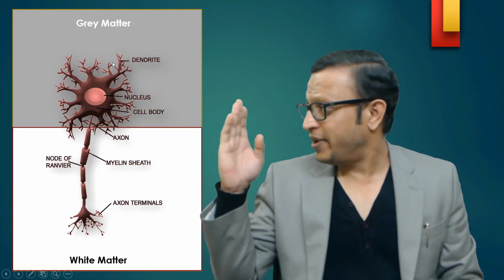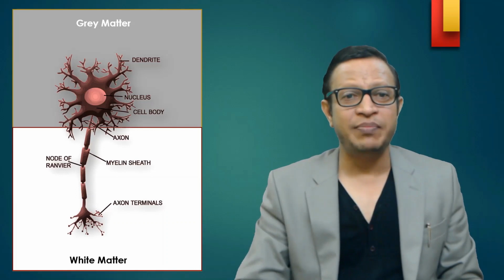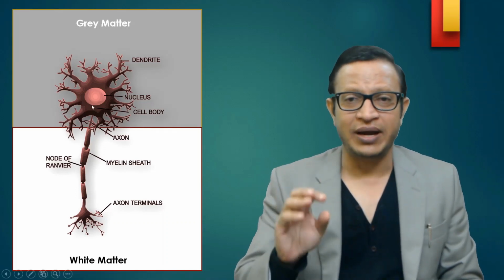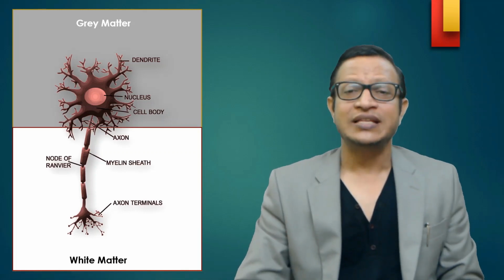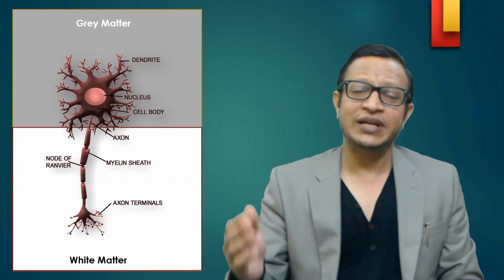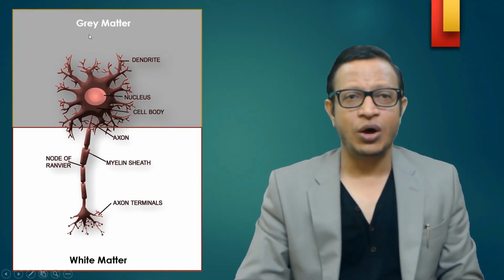So gray matter is above, white matter is below. The spinal cord is usually represented maximum by white matter. Though there is some gray matter, the maximum is white matter. Similarly, the brain's maximum covering is basically the gray matter. From the gray matter, the neurons' stems generate. So this is how the gray matter and white matter and the neurons are represented.